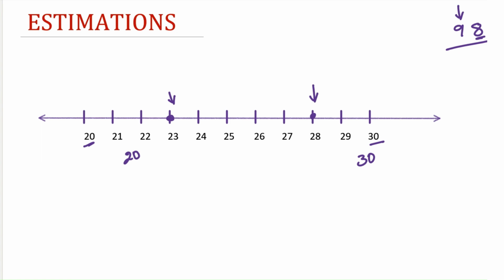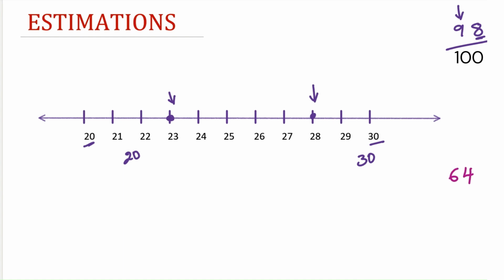As this number is near to 10, we have to increase the digit in tens position by 1. That is 9 plus 1 is 10, and in place of 8 we have to write 0.